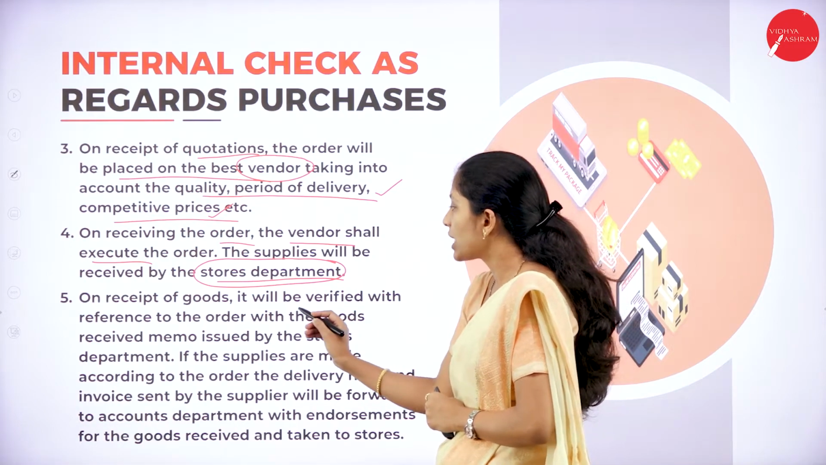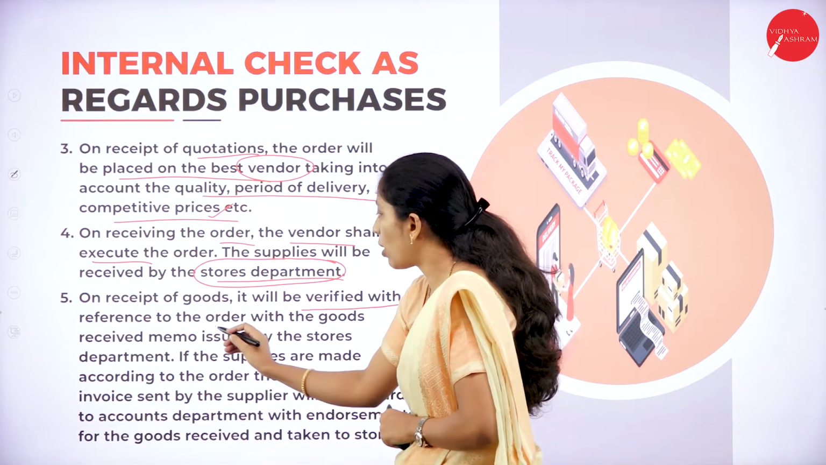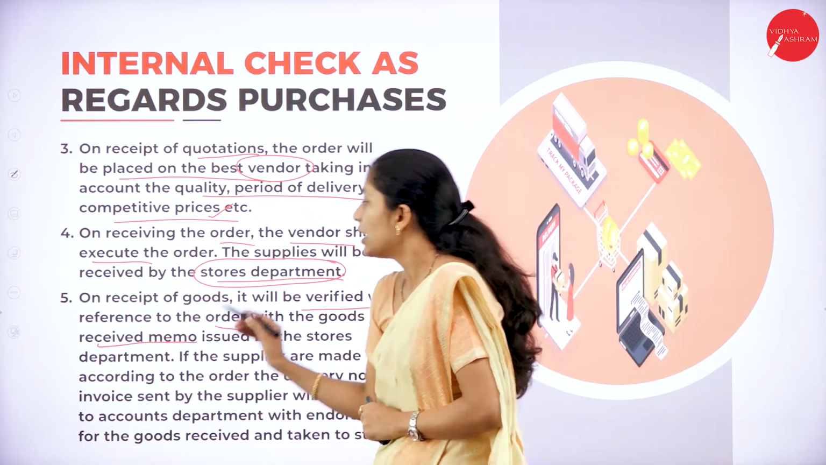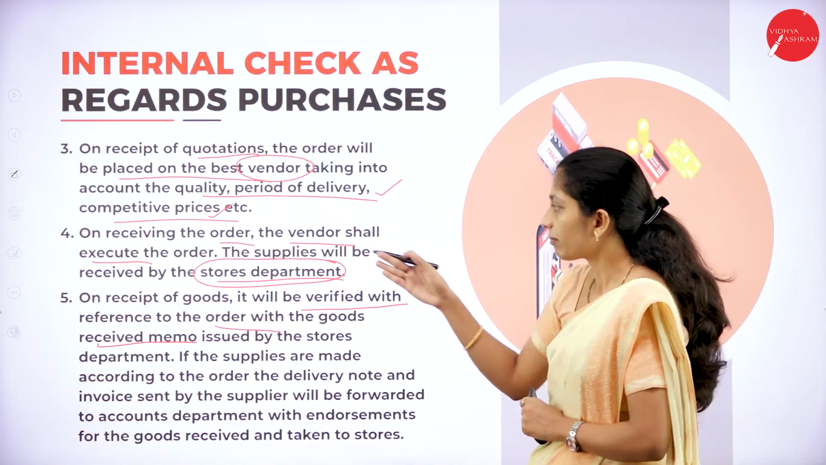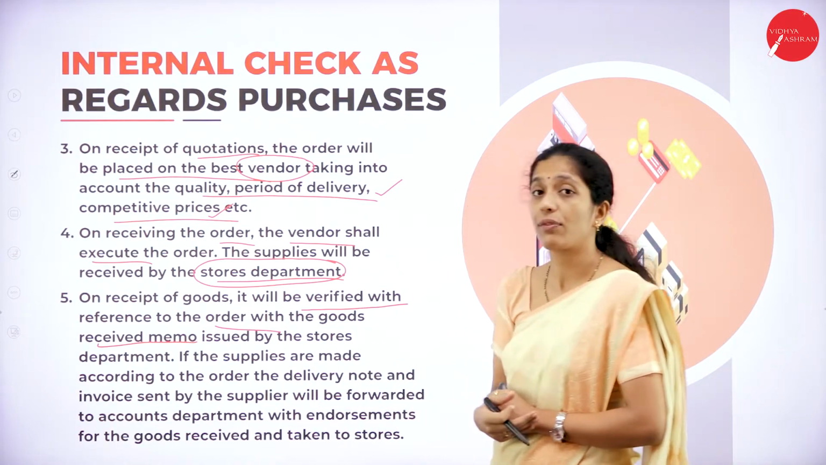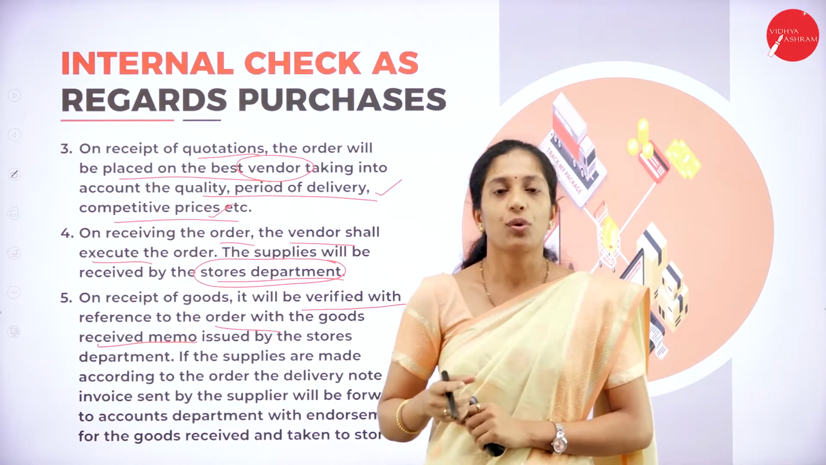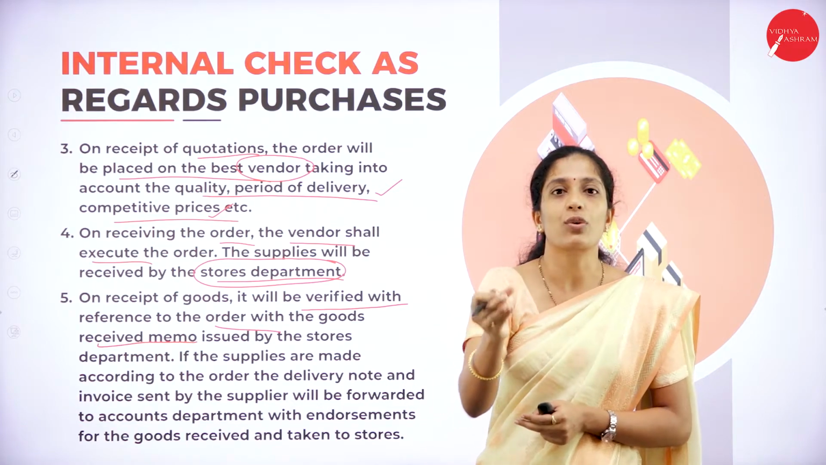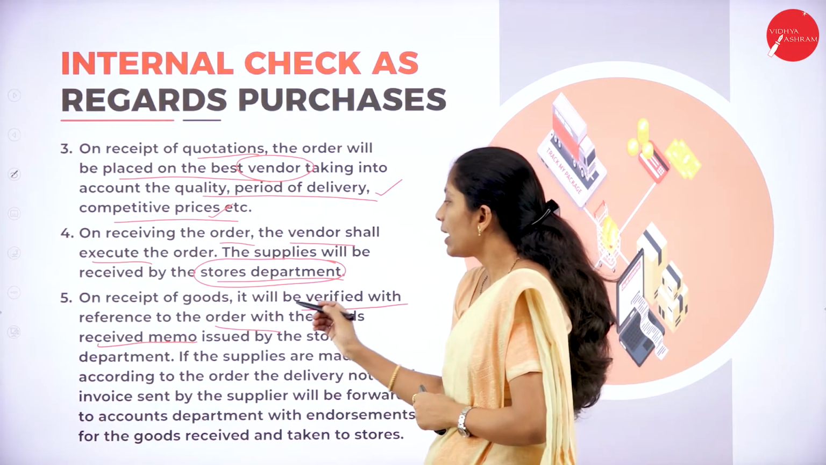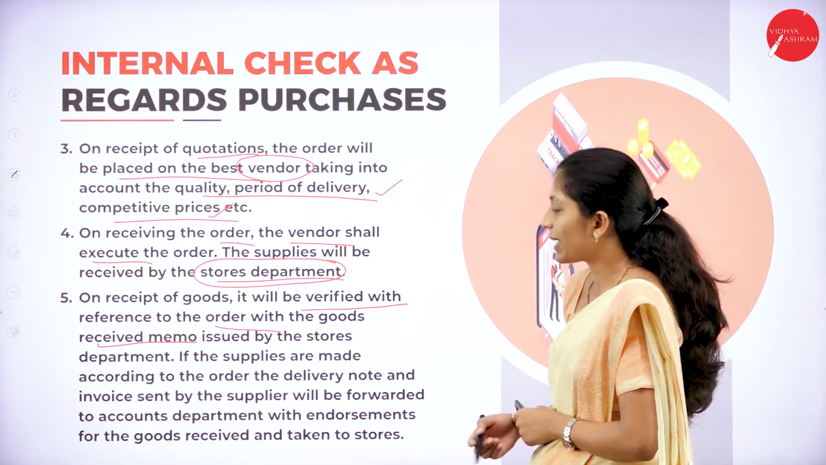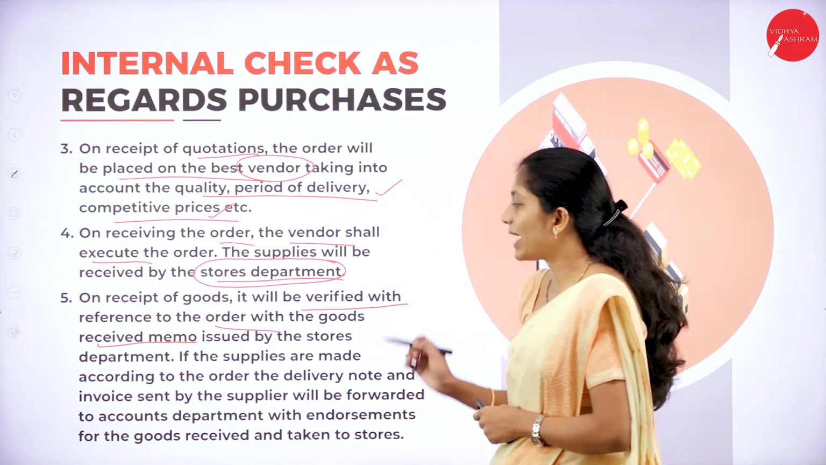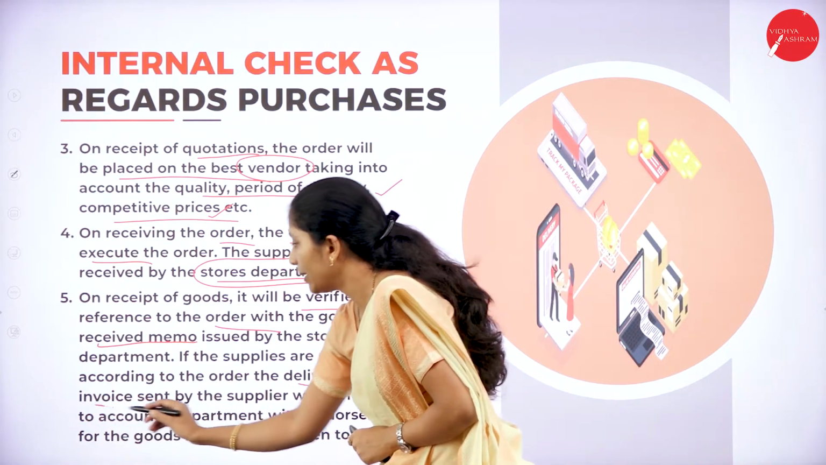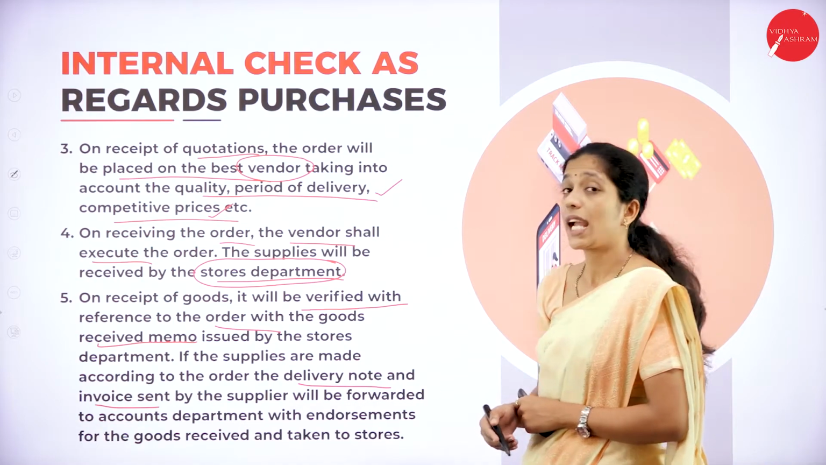On receipt of the goods, it will verify with reference to the order and with the goods received memo issued by the stores department. Now what the stores department will do? On receipt of goods, it will verify with reference to the order. So the order which is made by the organization, it will refer to that along with the goods received from the supplier with the goods received memo issued by the stores department. If the supplies are made according to the order, the delivery note and the invoice sent by the supplier will be forwarded to the accounts department.